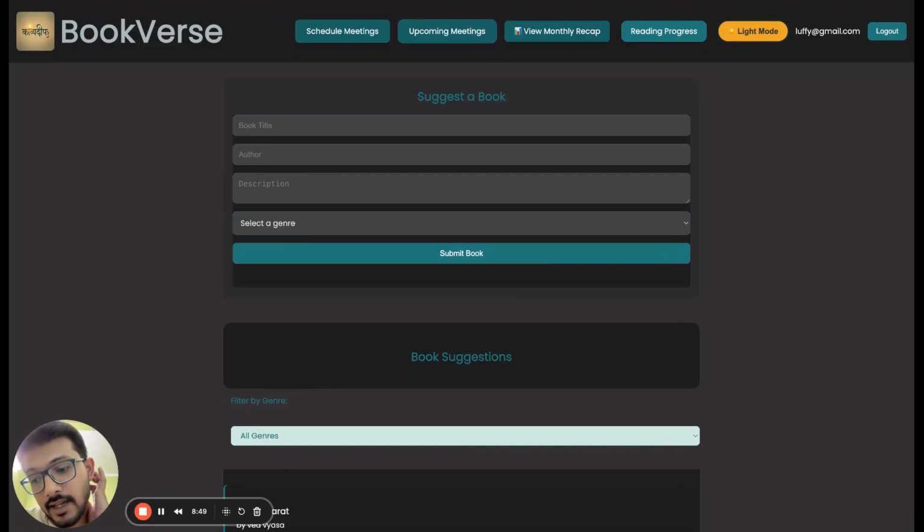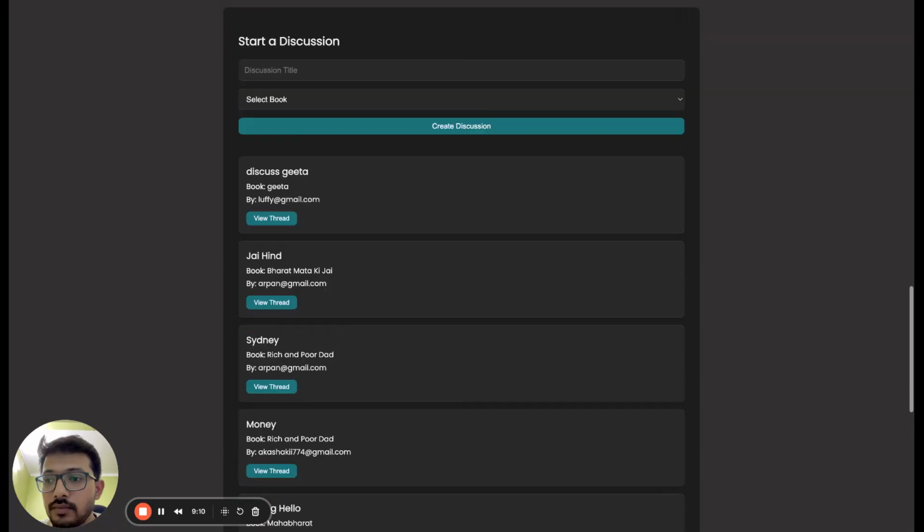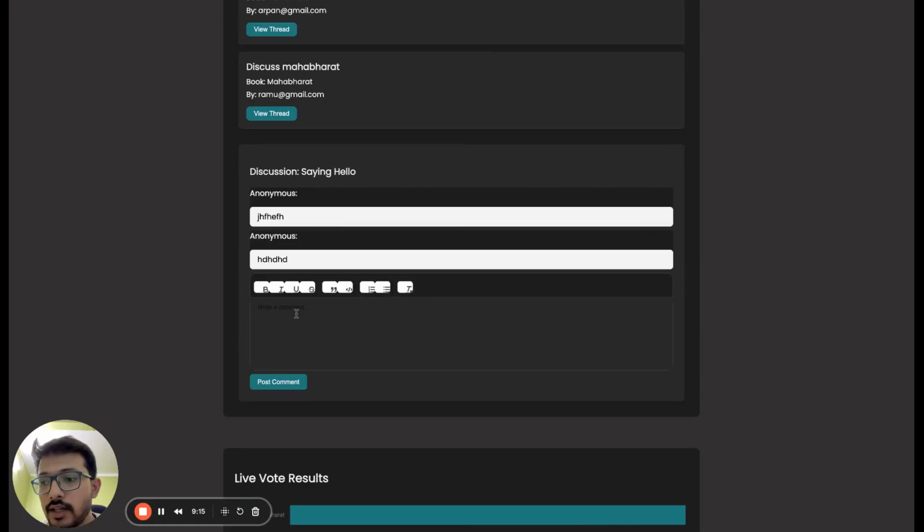So let's talk about the tech stack. This is a front-end only project, and we have used HTML, CSS, and JavaScript, and Firebase for authentication, and Firestore as a database. Then I have used Quill for the text editor. You can see my text editor is also adaptive, and then we have used media queries for CSS and so on.